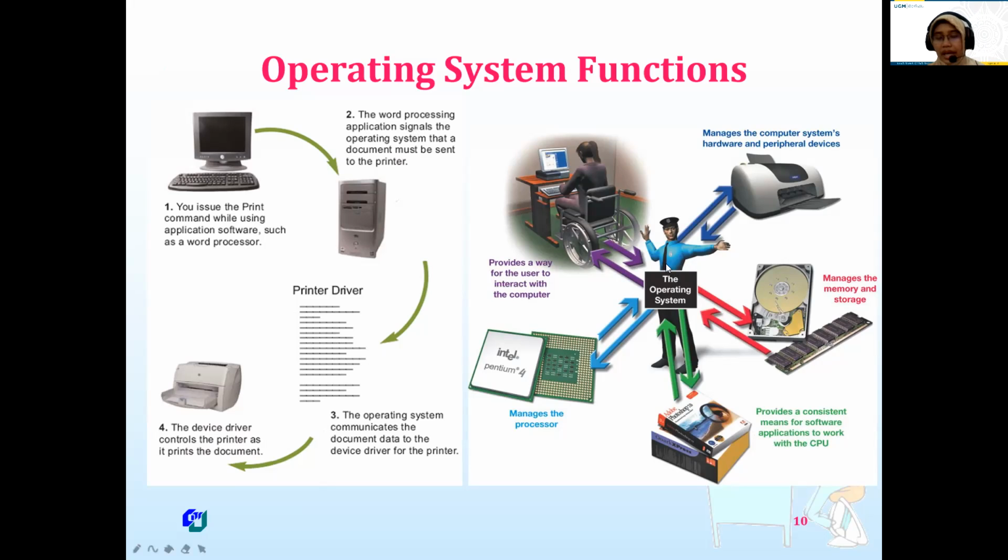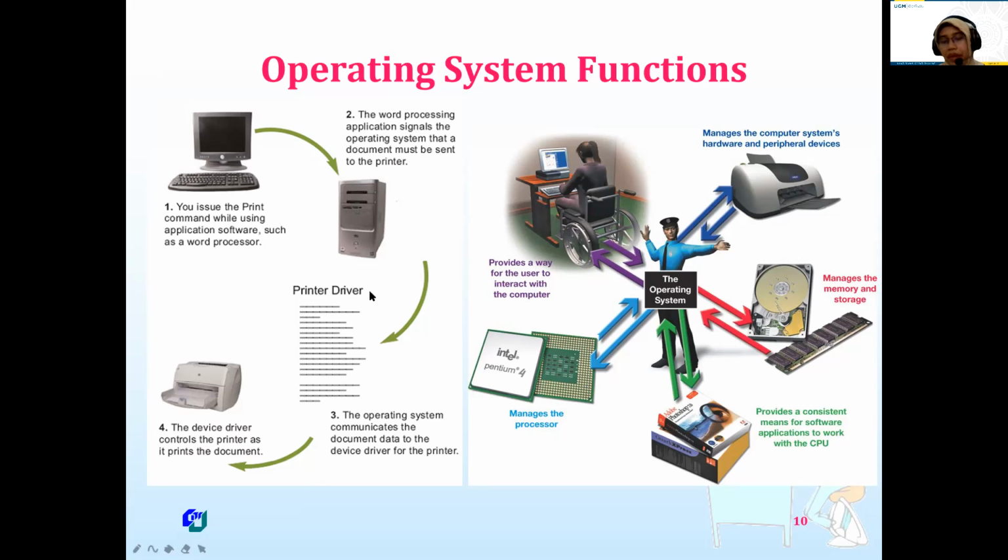So this is the operating system, which manages all of the functions of the computer system. It provides a way for the user to interact with the computer as a user interface, and it manages the processor.